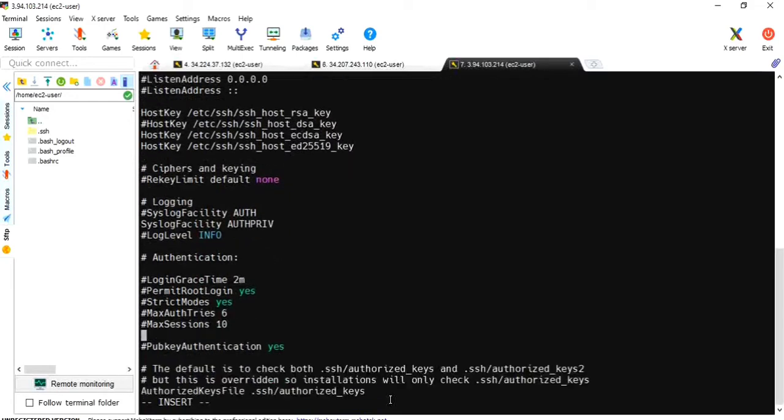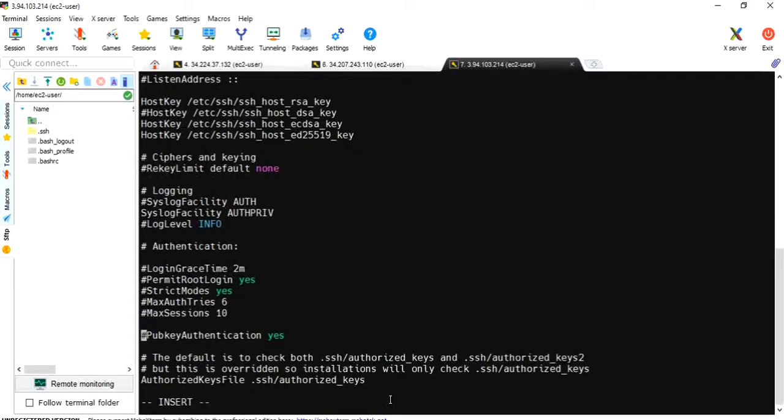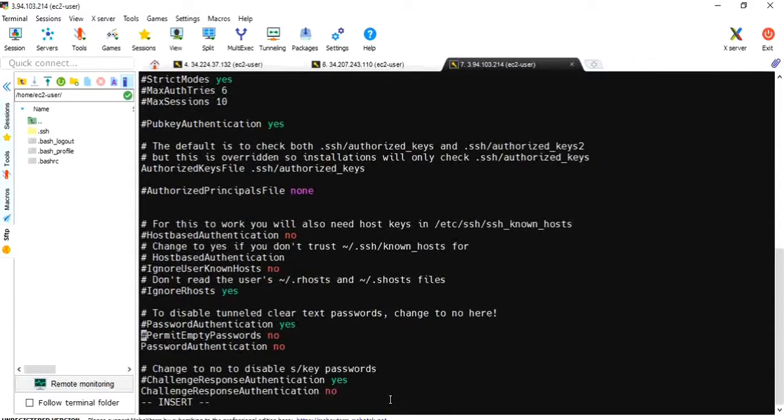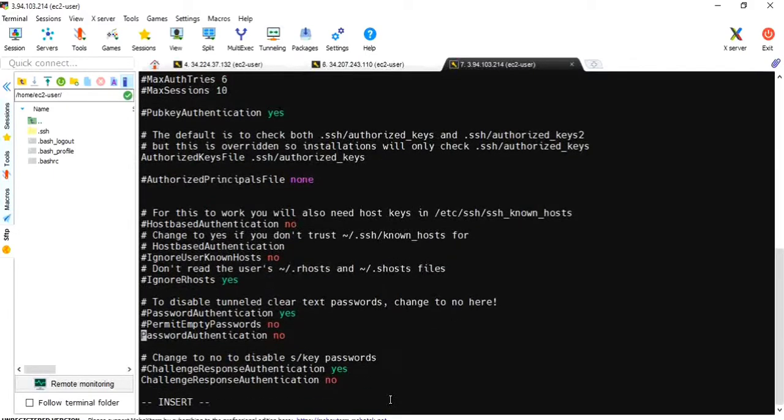We have to enable password authentication here. I will comment this one and remove the comment here. Escape, shift colon wq.